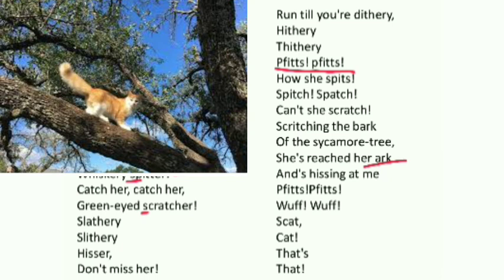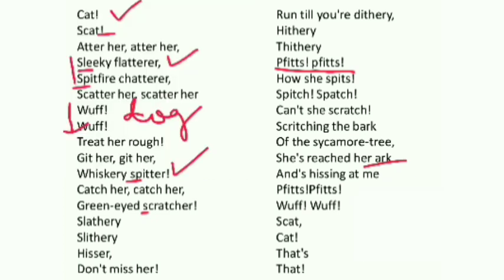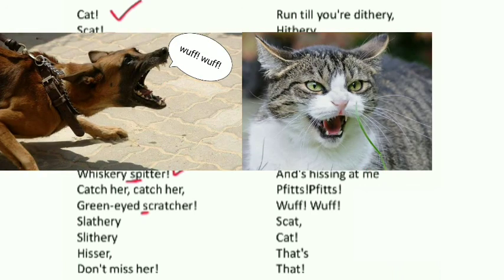On the tree, the dogs cannot climb. That's why she is hissing at me. She is so angry, and she is showing her anger at me. Piff is the sound she is making. So when the cat produces the sound piff, piff, the dog also produces the sound woof, woof, meaning in response, don't dare to come down, we are here to fight with you.